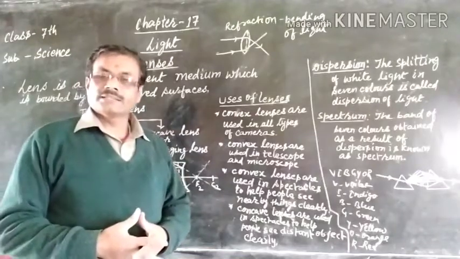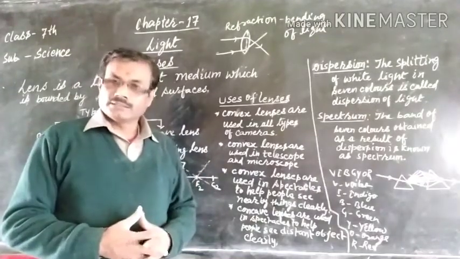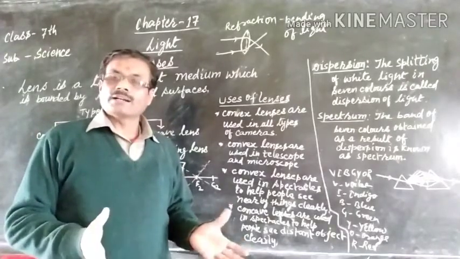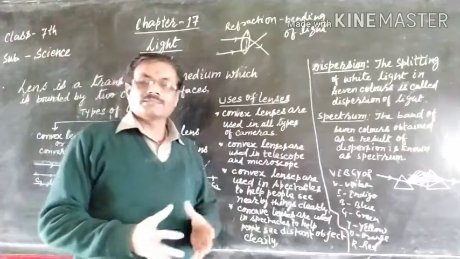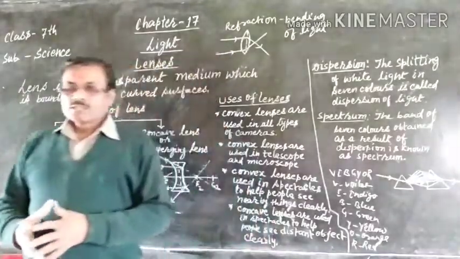This experiment done by us shows that white light is made up of 7 colors, and the disc that we have made is called a Newton disc.